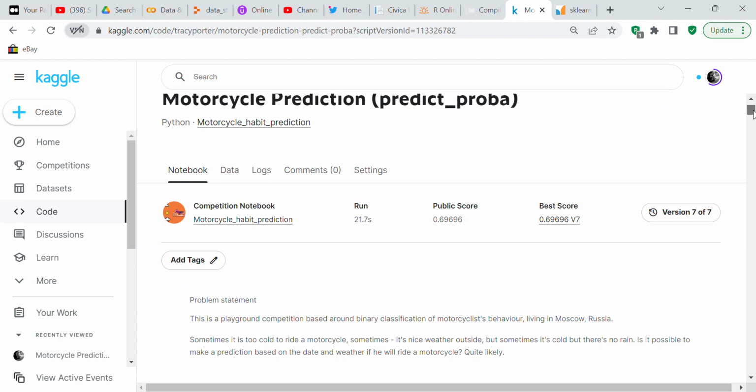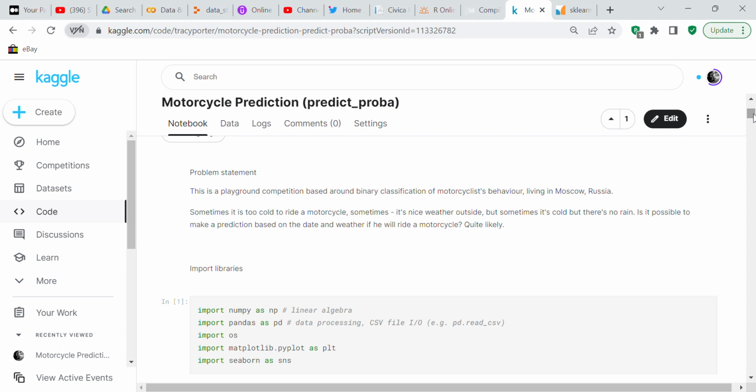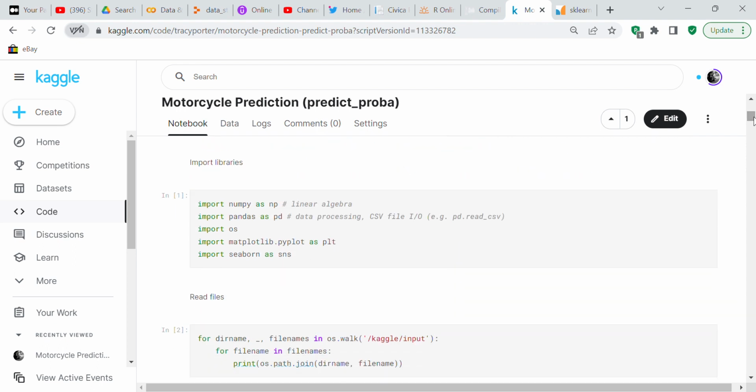So we're going to talk about the problem statement. This is a playground competition based around binary classification and motorcyclist behavior living in Moscow, Russia. Sometimes it is too cold to ride a motorcycle, sometimes it's nice weather outside, but sometimes it's cold but there's no rain. Is it possible to make a prediction based on the date and weather if he will ride a motorcycle? Quite likely. So that's your problem statement. It's a binary classification problem, so you have either a 0 or 1, not ride or ride.